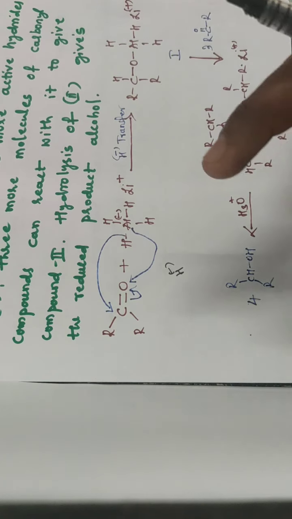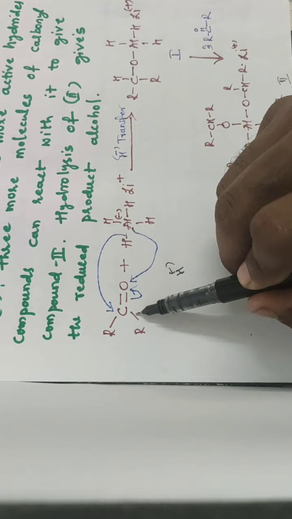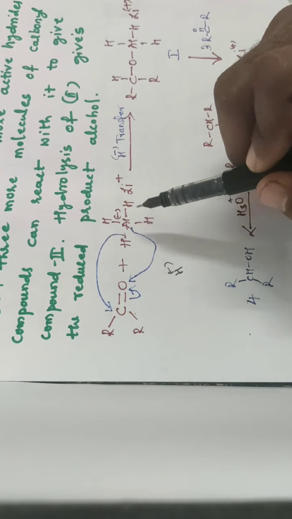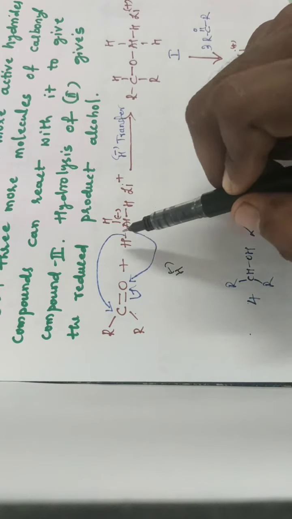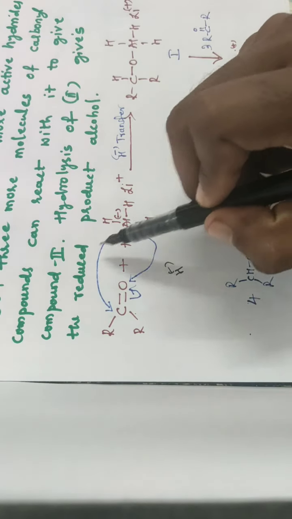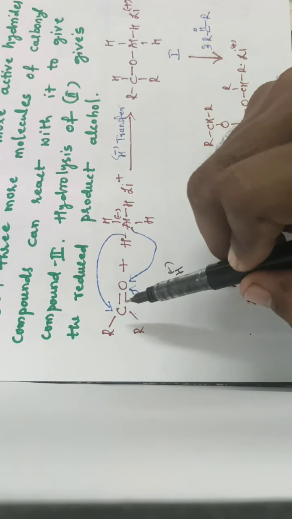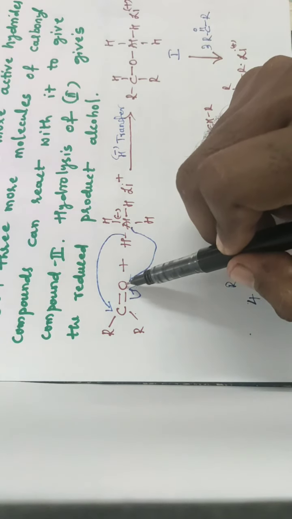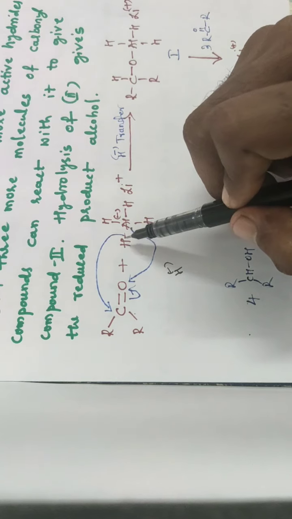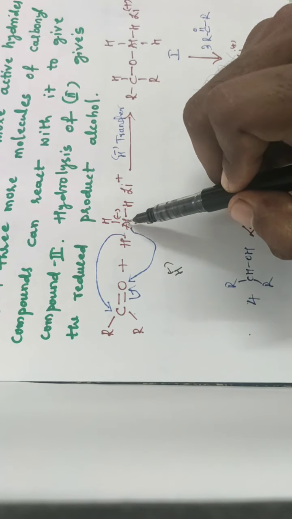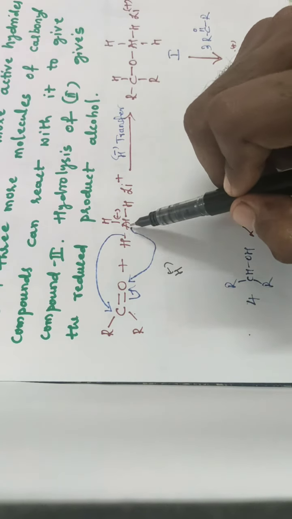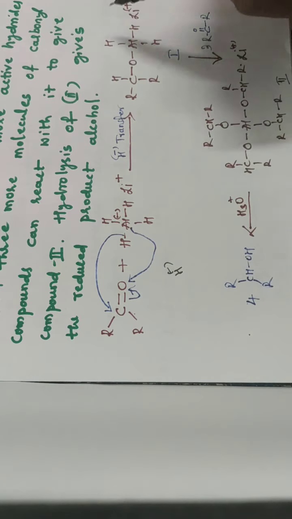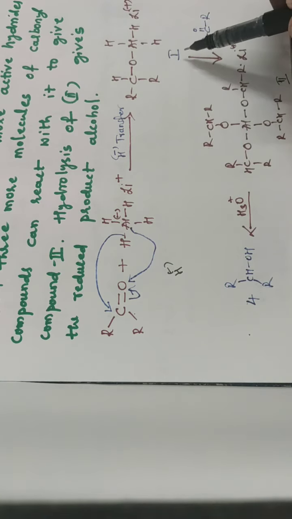So here the carbonyl compound, after reacting with lithium aluminum hydride, receives one hydride ion transferred to the carbonyl group. Then the double bonded pi electrons shift onto oxygen. After losing H minus ion, Al becomes positively charged, so it gets bonded with this oxygen. That gives the intermediate tetrahedral compound 1.